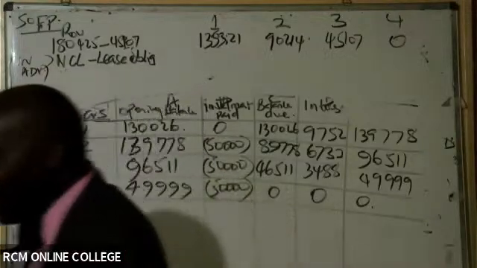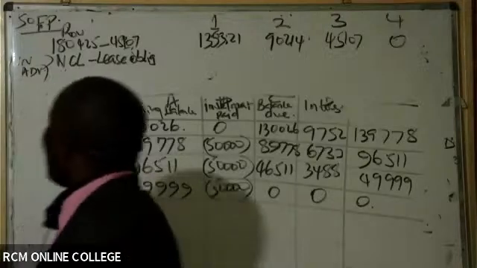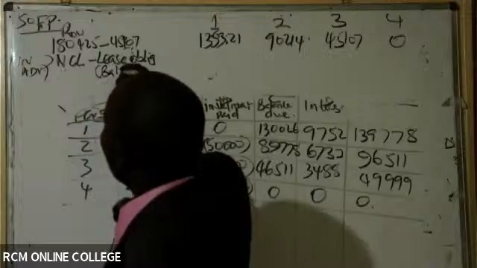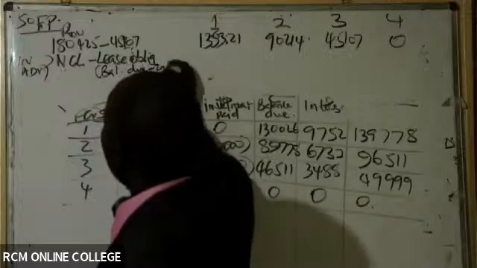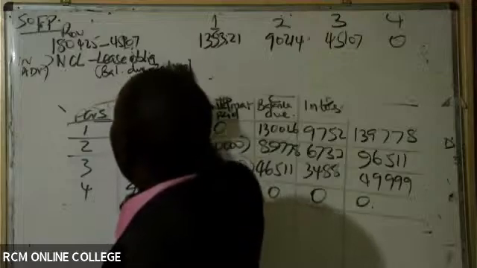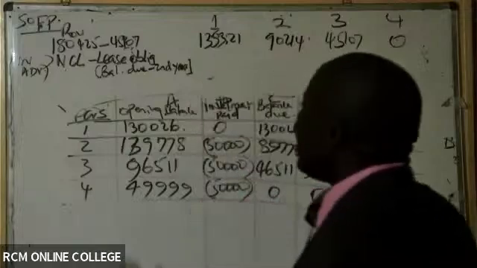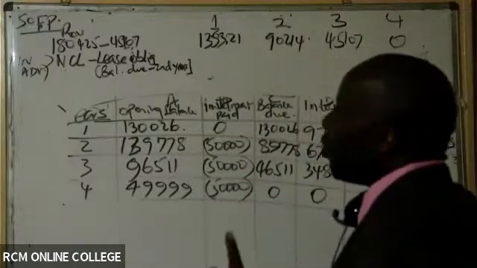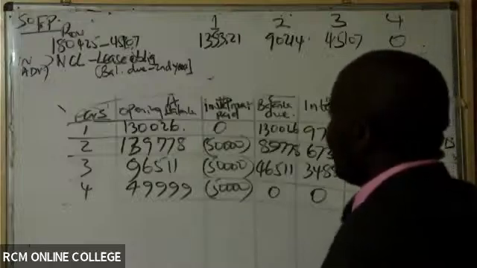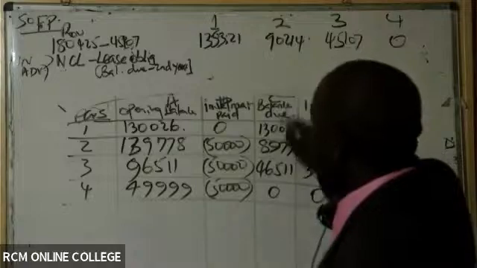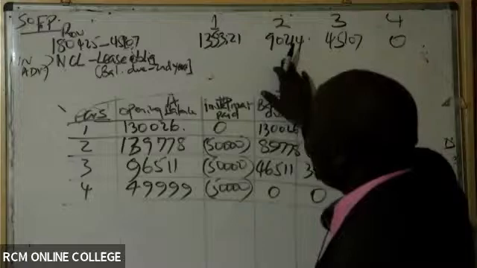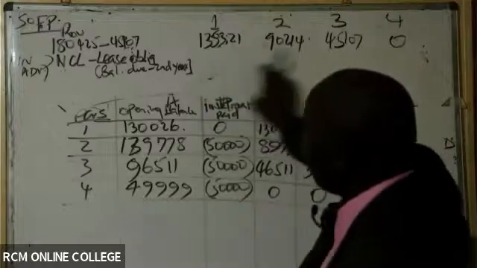If it is in advance, ladies and gentlemen, you shall work with balance due, from the second year. So currently in advance, you need to know to differentiate. In advance, you pick the balance due from second year onwards, everything from the beginning, but once I pick.